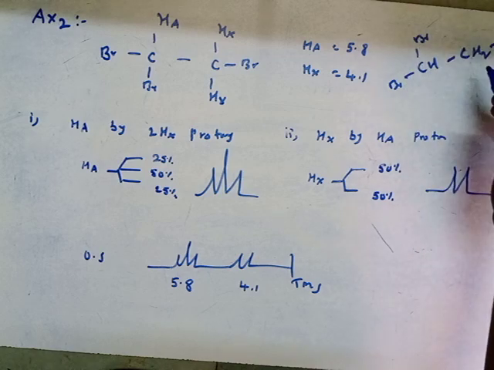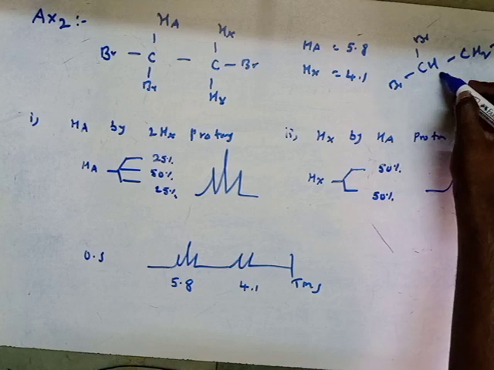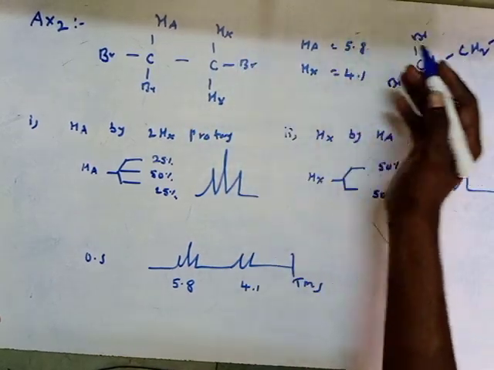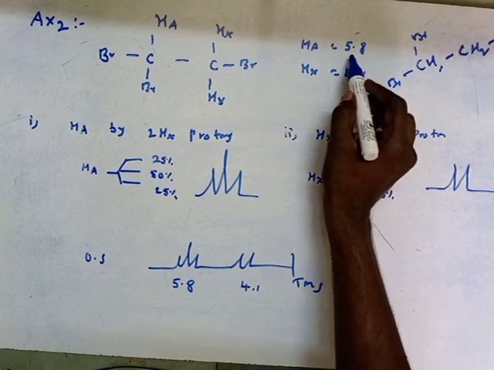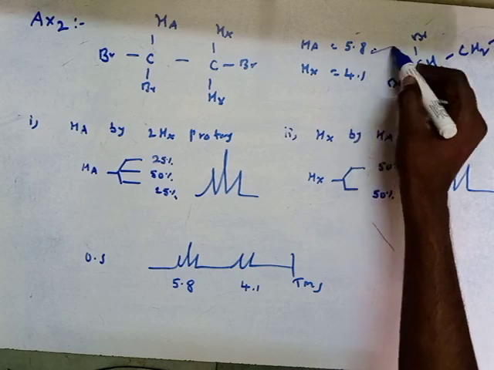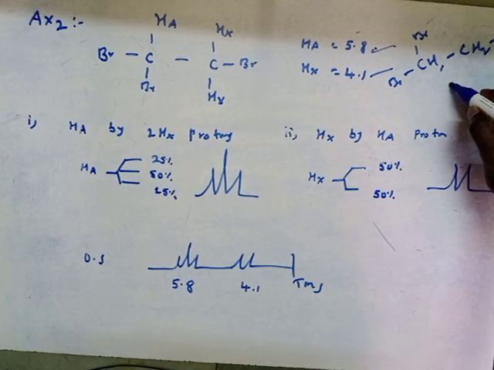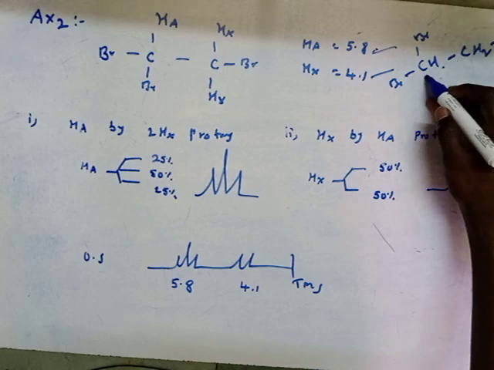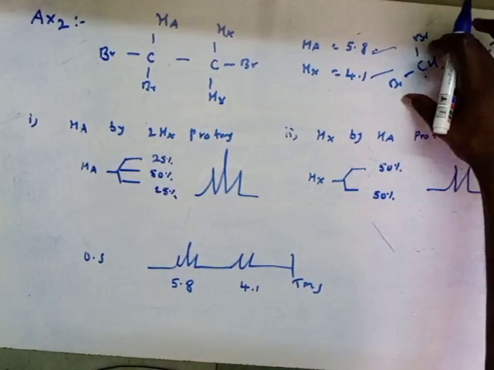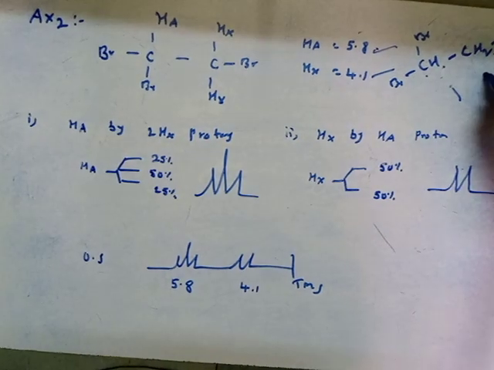Due to these two bromine atoms, let's take the HA proton: it has more electronegativity, so its chemical shift will be a little higher compared to the HX protons. Here two bromines are there, here one bromine, so it is a different chemical environment. That's why it gives one signal and it gives another signal.